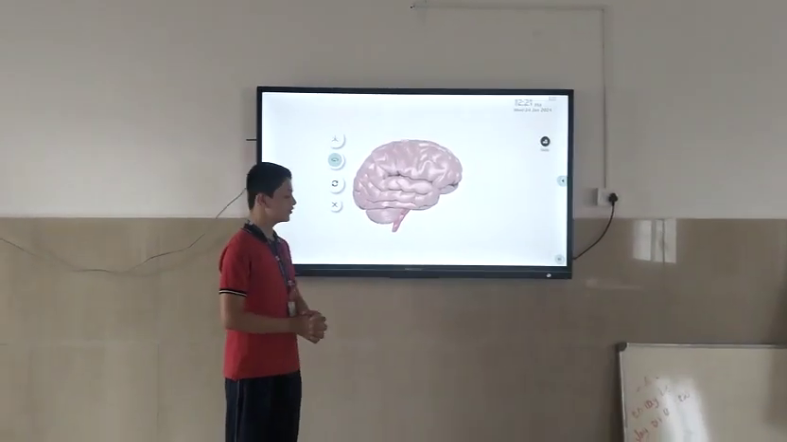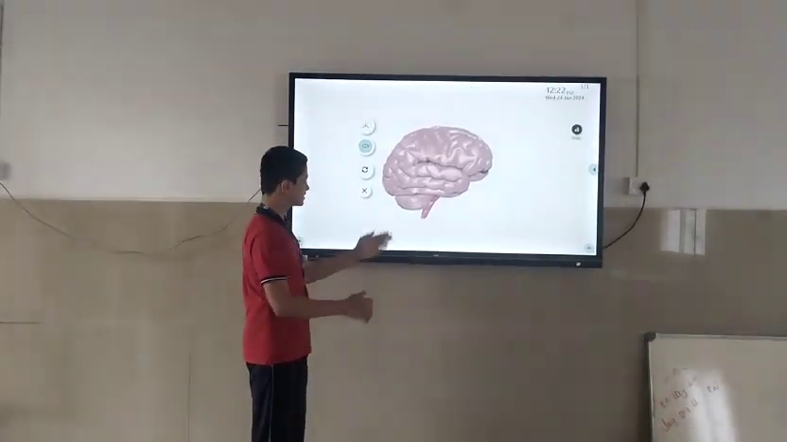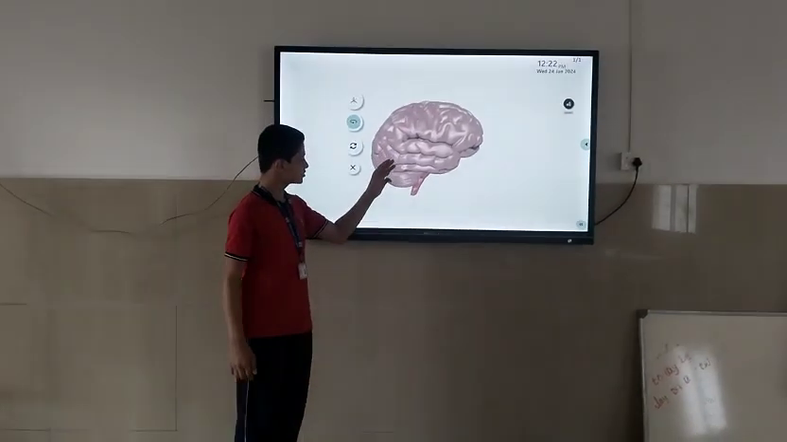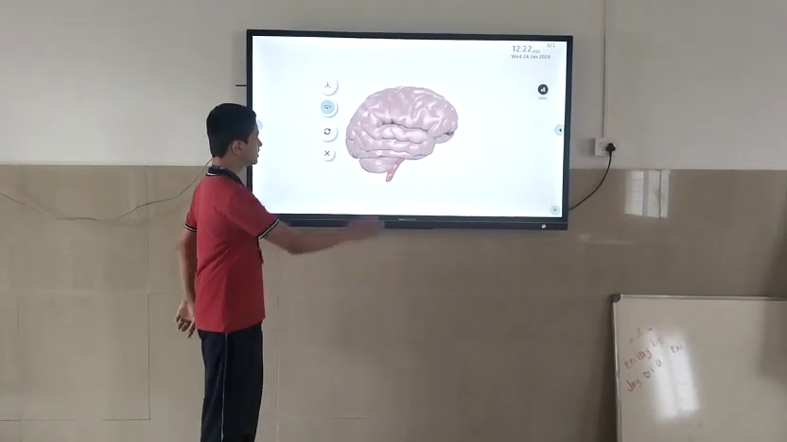Good afternoon everyone, I am Naveen from grade 7 and today I am going to explain the brain and its functions. This is the brain, one of the most complex and important parts of our body. It is divided into three parts known as cerebrum, cerebellum and medulla oblongata.